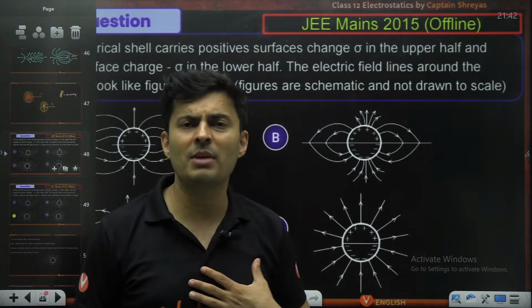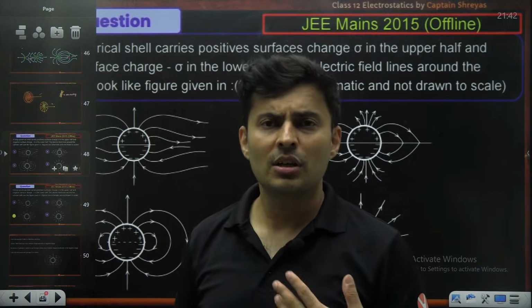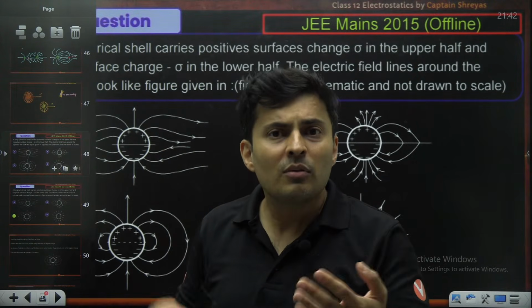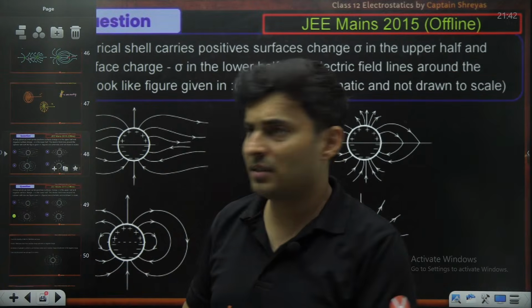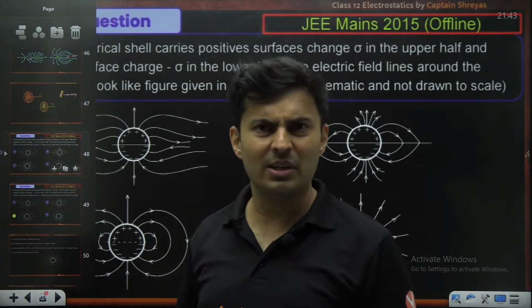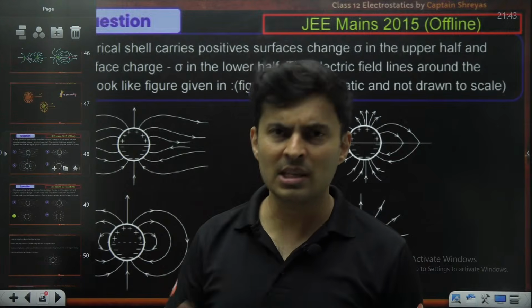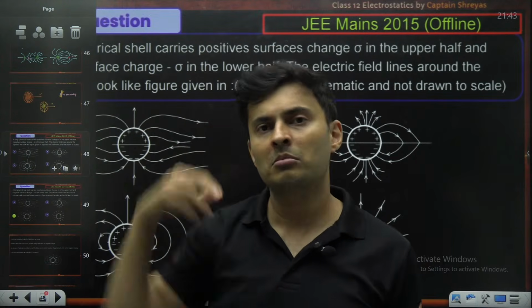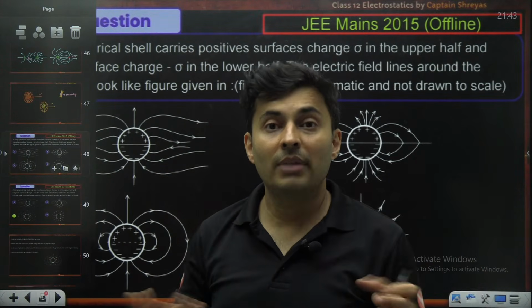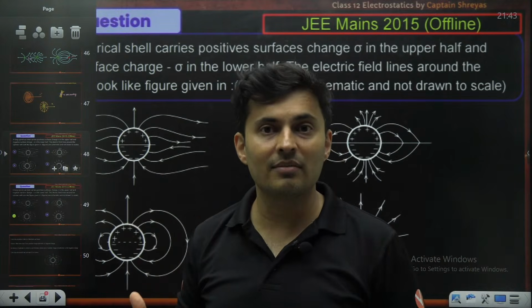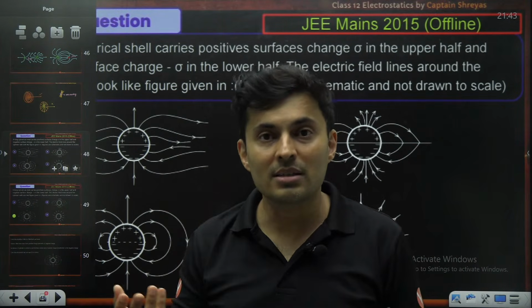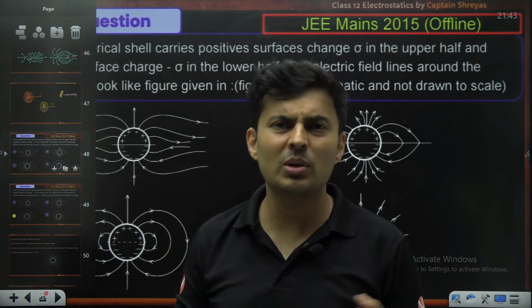So 4 months are remaining, sir. Can I study physics and complete the syllabus? See, if you want to complete, I can complete the physics in 6 or 7 hours. My formula video is there. 7 hours, complete syllabus. But is that really completing physics? No. You have to understand why, how to use the formula, when not to use this.